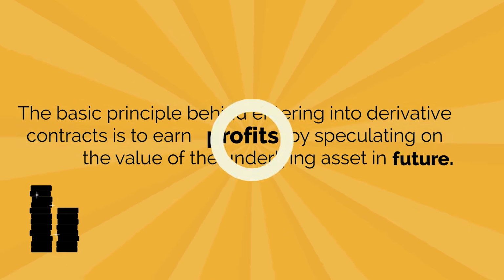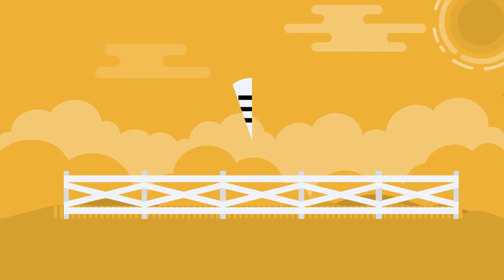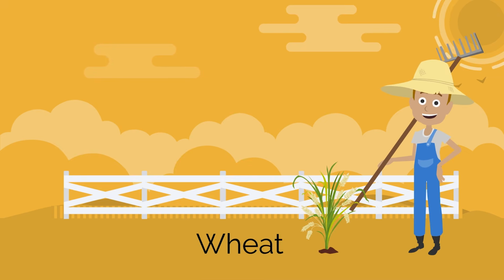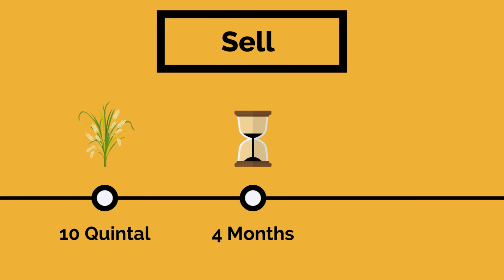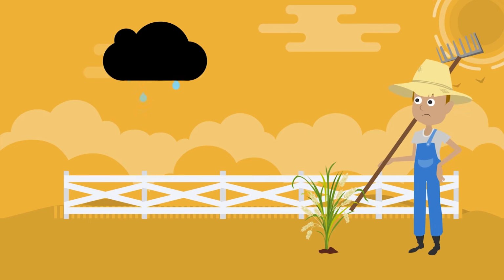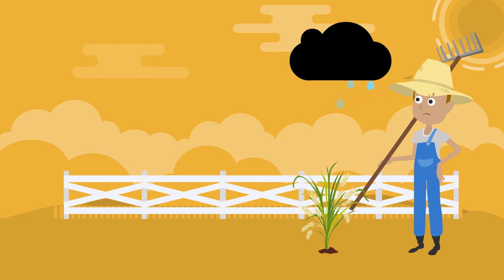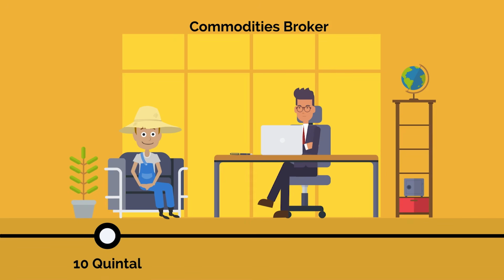asset in future. Let us understand this with a better example. Let's say a farmer who produces wheat expects to sell 10 quintals of wheat after 4 months at Rs 2,000 per quintal. But he is afraid of some damage due to untimely rain predictions. To avoid the risk, he approaches a commodities broker and enters into a contract to sell 10 quintals of wheat production after 4 months at 2,000.